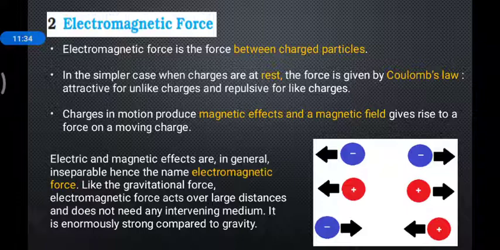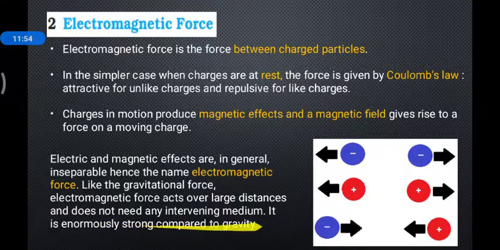Like the gravitational force, the electromagnetic force acts over a very large distance and does not need any interacting medium. If two charges are very far apart, with no medium between them, the force still acts. So these are kinds of forces that need no medium.